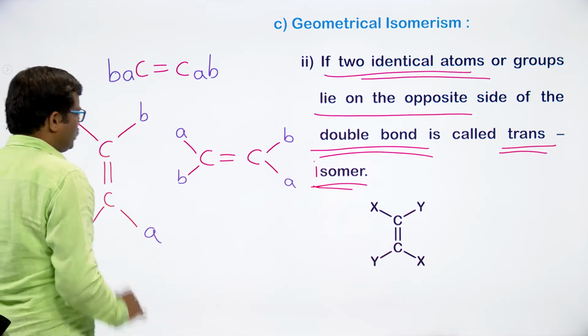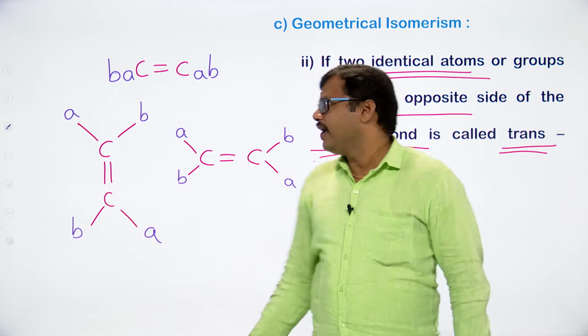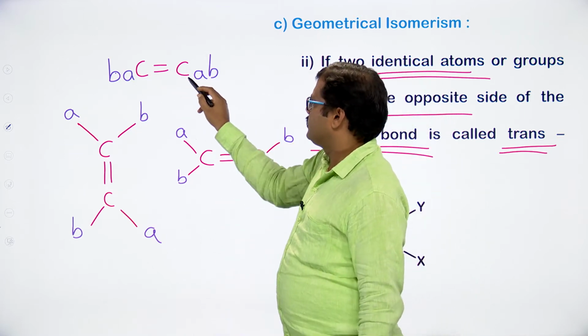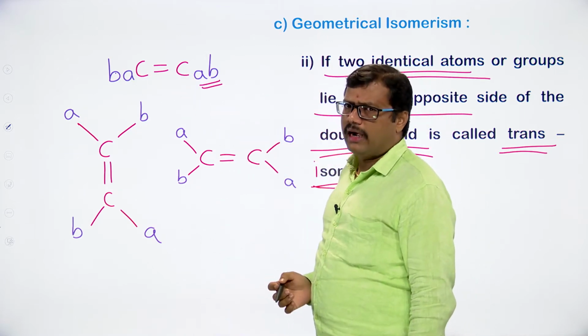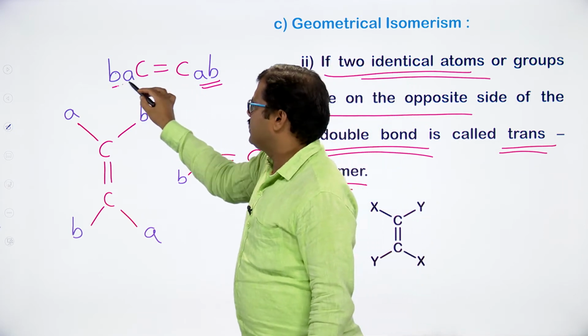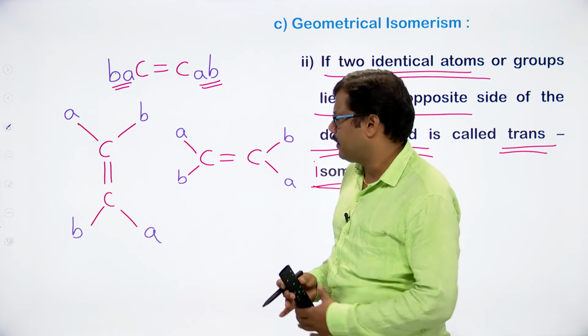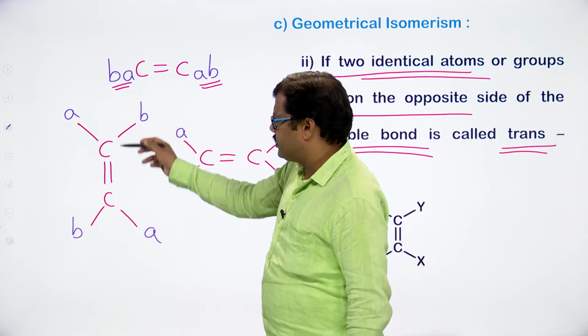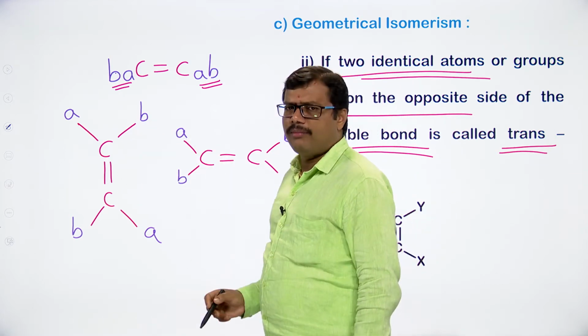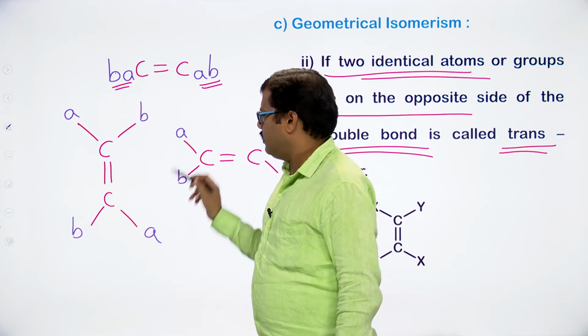If we observe this molecule, we have a carbon-carbon double bond, this doubly bonded carbon is attached to two atoms or two groups, and the other doubly bonded carbon is also attached to two groups or two atoms. Now we can represent the molecule in this fashion, carbon-carbon double bond, with A and B present.